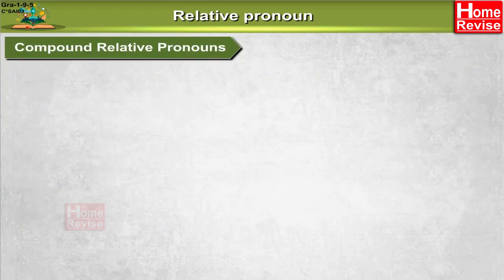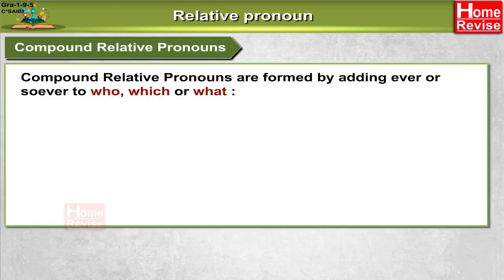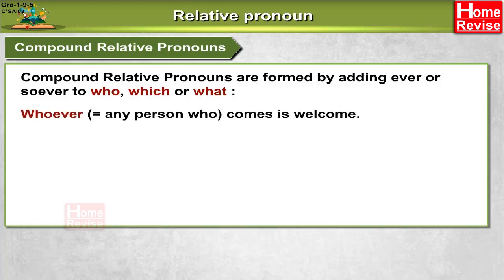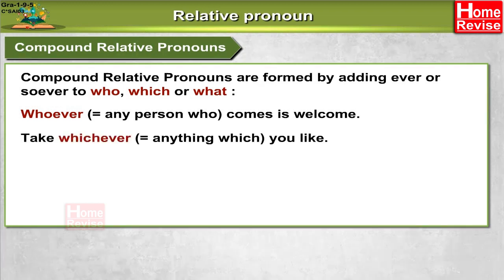Compound relative pronouns. Compound relative pronouns are formed by adding ever or soever to who, which, or what. Whoever means any person who comes is welcome. Take whichever means anything which you like.